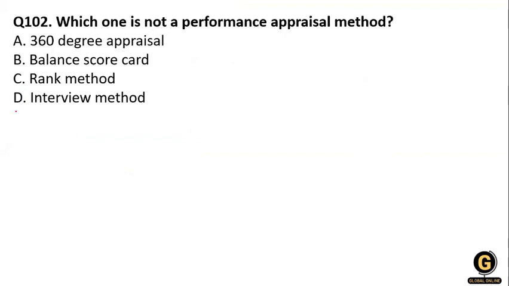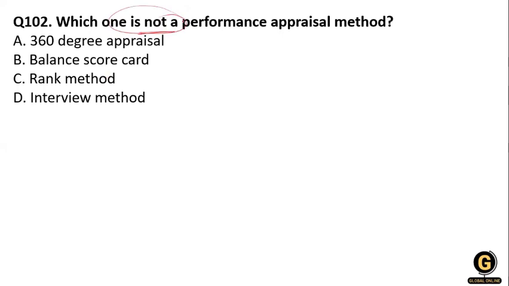Now the next question, which one is not a performance appraisal method? So option A is 360-degree appraisal, option B is balance score method, option C is ranking method, option D is interview method. Which is not a performance appraisal?